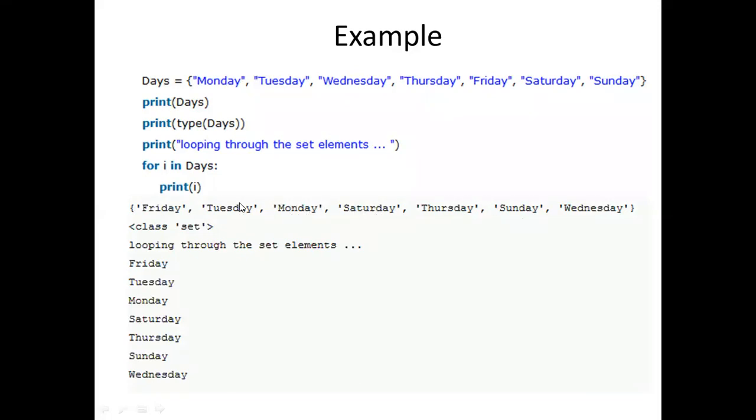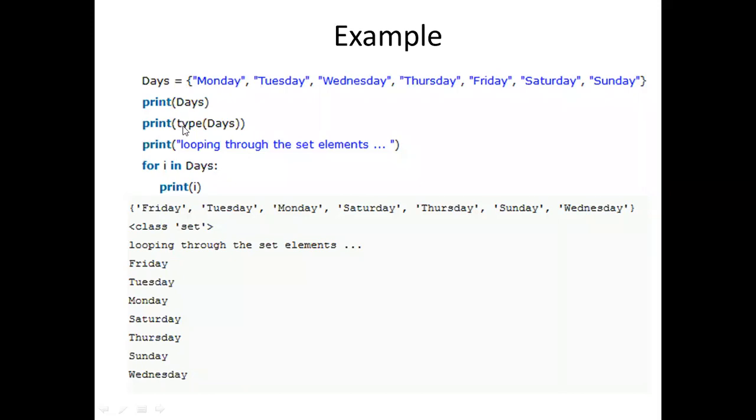Is there any order for this? No. If you see the previous slide, the first statement about sets, I told you, set is an unordered collection of items. That means though you have elements in the set, the elements won't be printed in order. This you need to identify in the print statement.